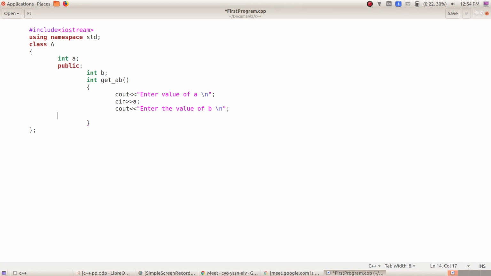Then semicolon, and I will write cin b. I hope you are understanding. So we have implemented the first function, that is get ab, to get the value of a and b.